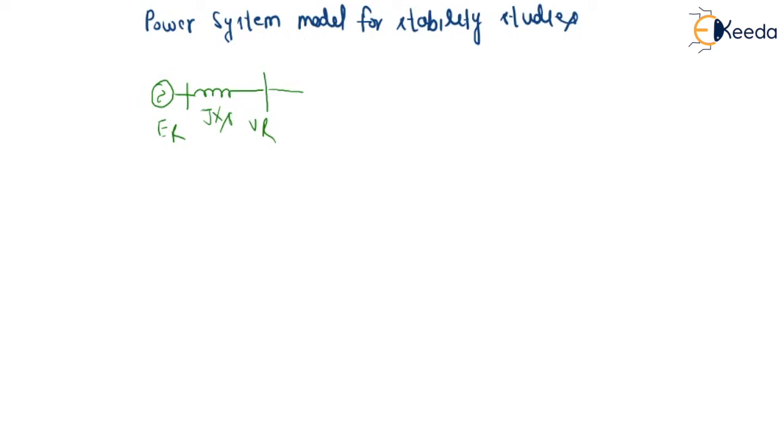I'm neglecting the R value, so this is the infinite bus, and this is VR at the angle of 0, this is J into XL. This VR has a different angle, let us assume delta dash, and this ER has angle of delta.